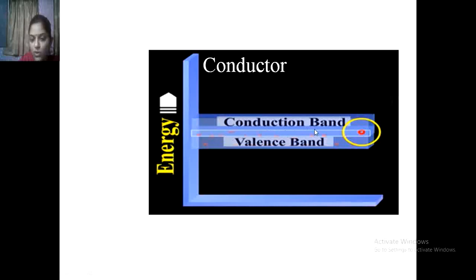So there is no forbidden energy gap between the conduction band and valence band of the conductor. So with a very small amount of external supply, electrons flow from the conductor. Why? Because the forbidden energy gap is overlapping in the conductor material. So at a very low temperature or at room temperature, electrons flow from the conductor.